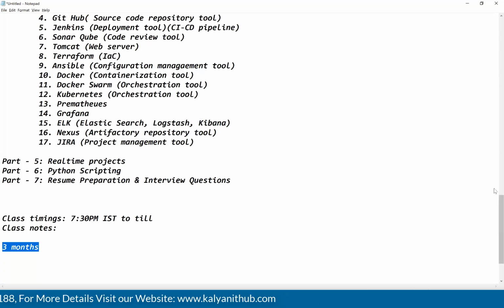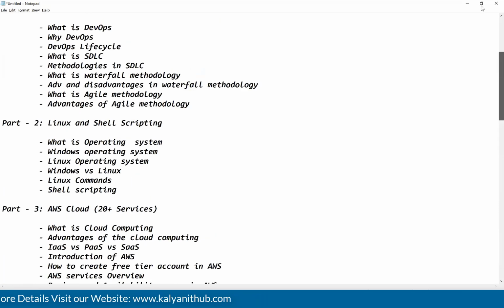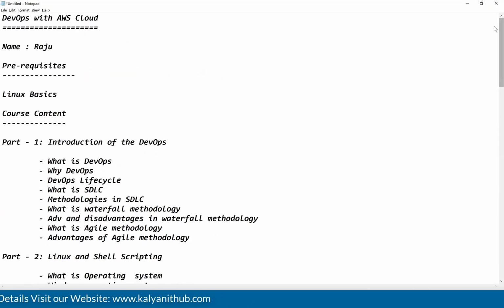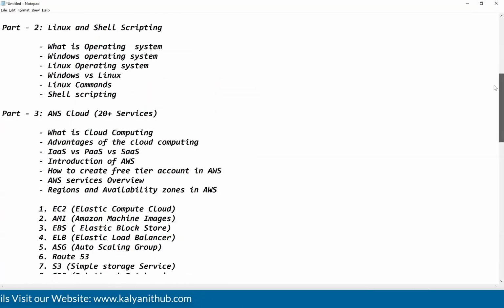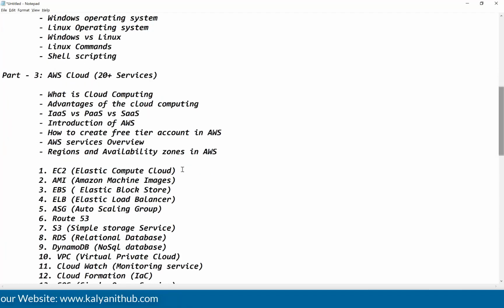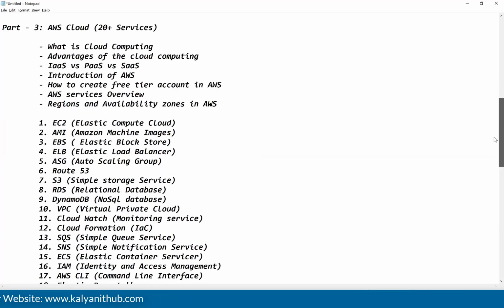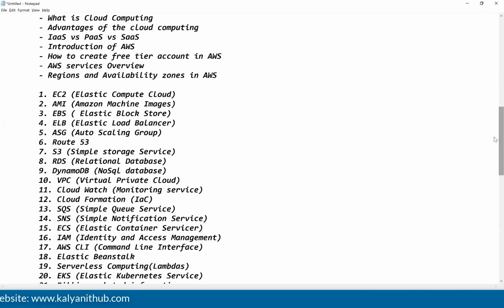Just think: is it possible to finish this much course content in 2 months? I told you Kubernetes I'm going to discuss in 30 hours, which means almost 15 days, guys. Just to discuss Jenkins, Docker and Kubernetes, these three concepts, we need 1 month of time. So that much in-depth subject is there.